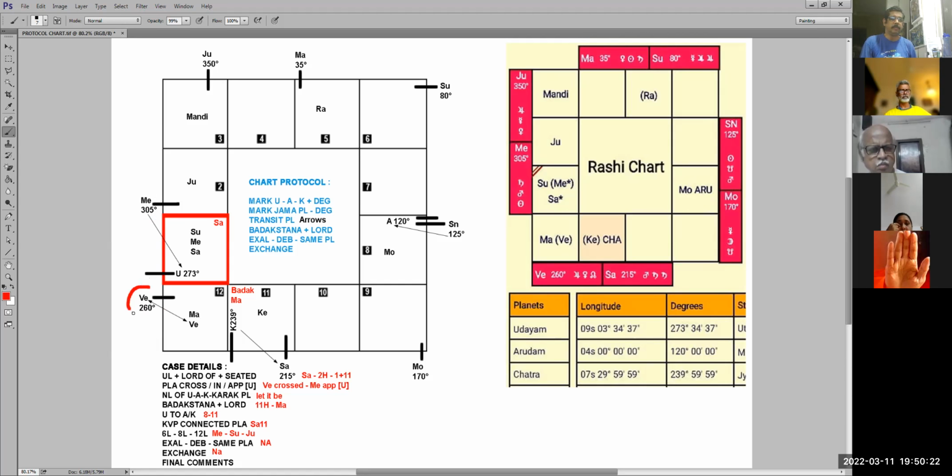Like what Shishir is saying, Venus, your wife, connected to the 12th house of foreign settlement. So maybe she's going abroad for foreign settlement or maybe for studies also, because Mercury is also studies. Mercury is also education. So maybe the wife is going abroad. Or Venus can also be the elder daughter.